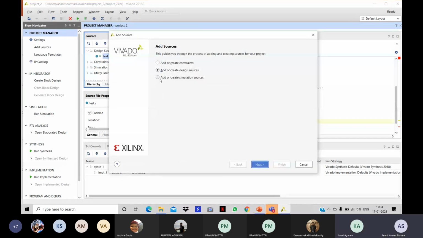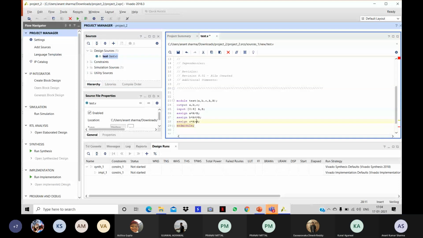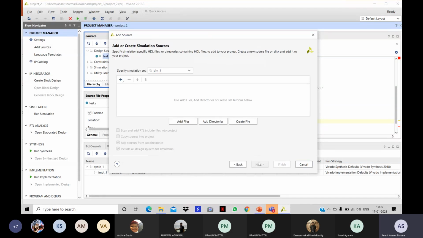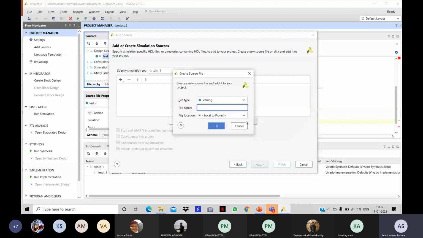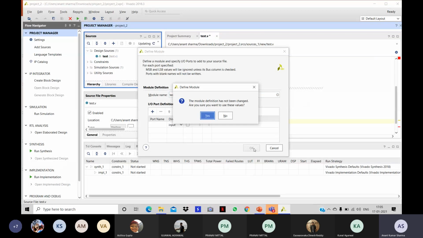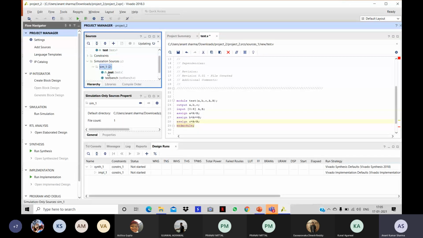A less than B, this is for c. So we will be creating the simulation module. Add or create simulation sources, next. Create file, give it the name test bench. Finish. So our new file will be the test bench. Again, we are giving the module name the same, test bench. It's updating, and here is our test bench file.